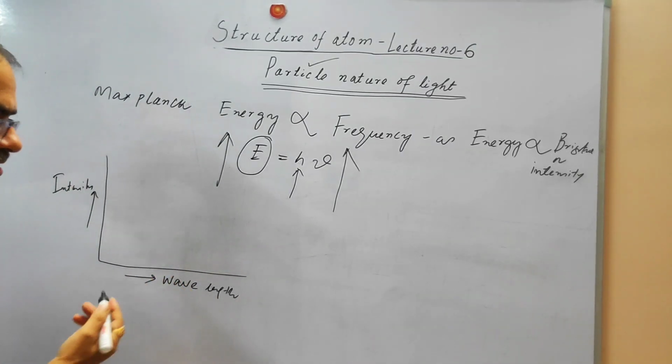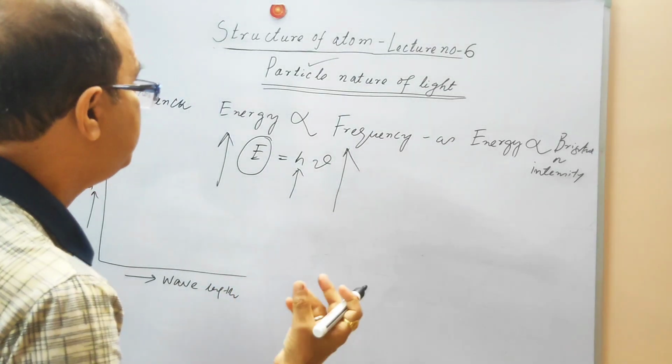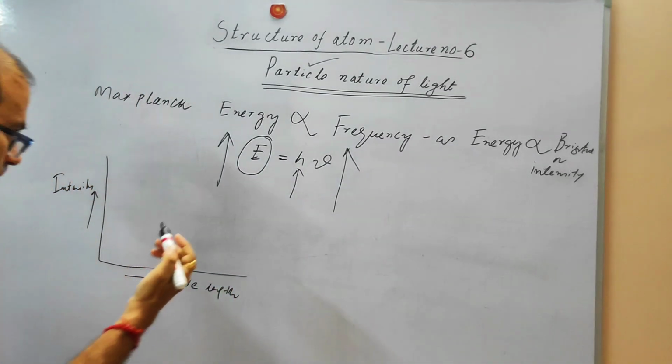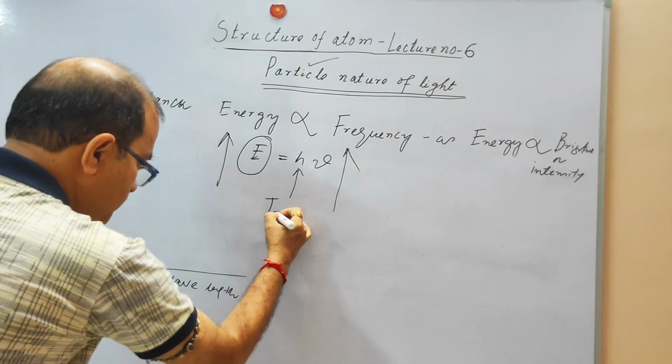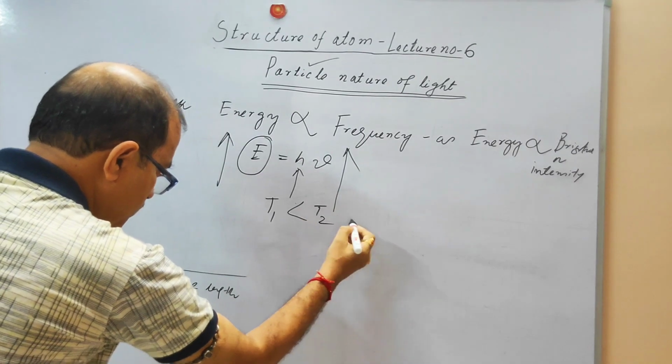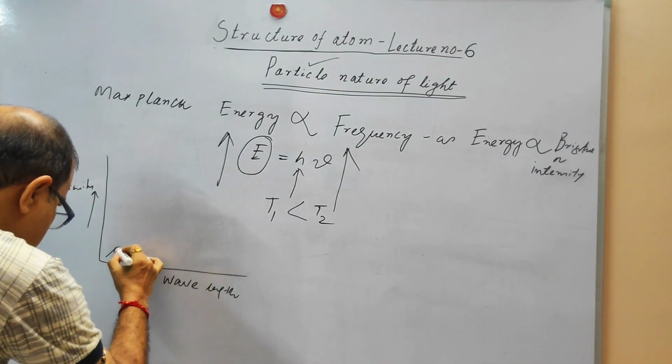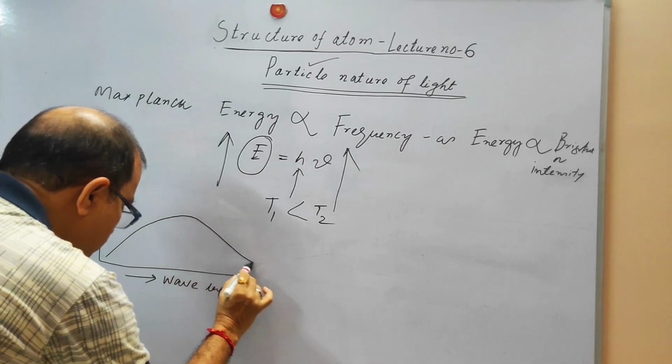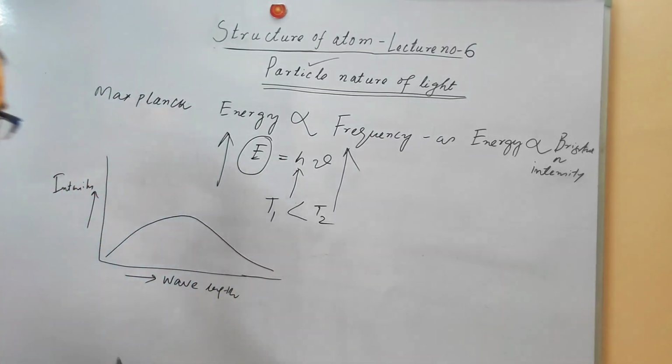Suppose there are two temperatures at which the body has been heated: the initial temperature T1, which is less than T2. You can see the distribution with the wavelength will be like this.